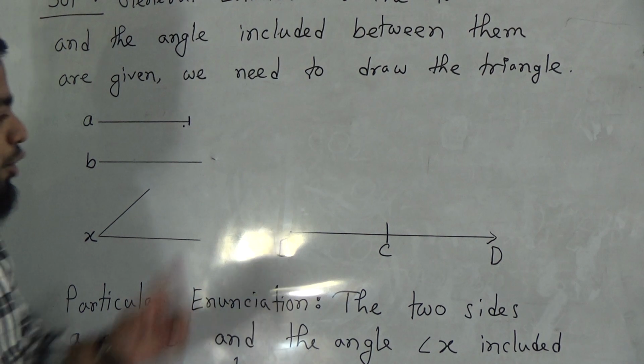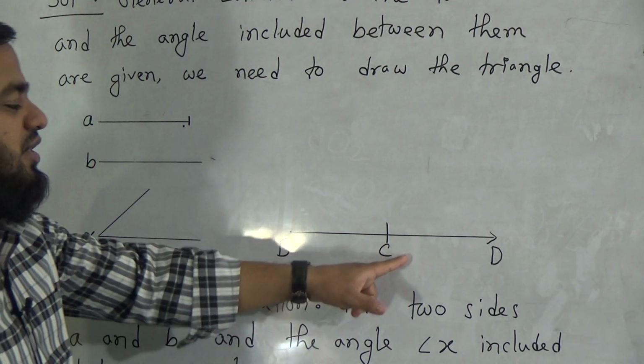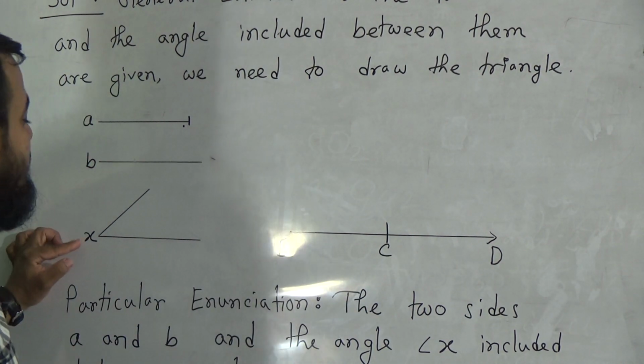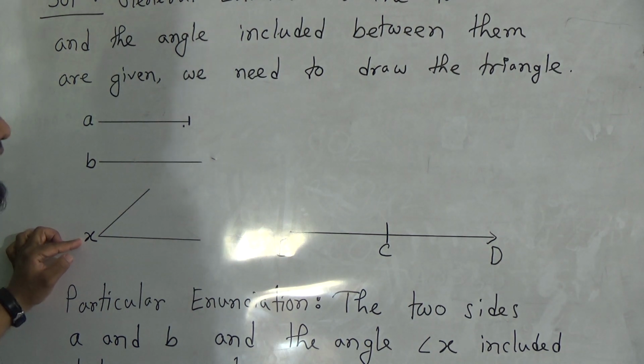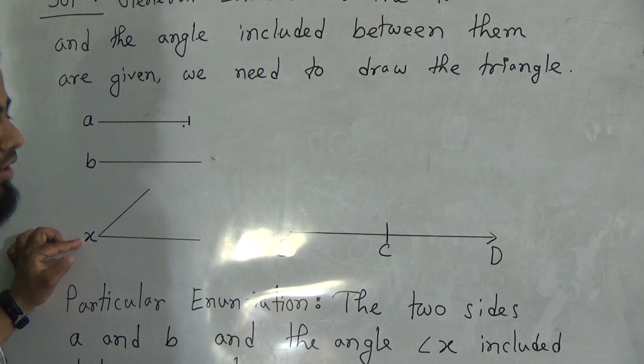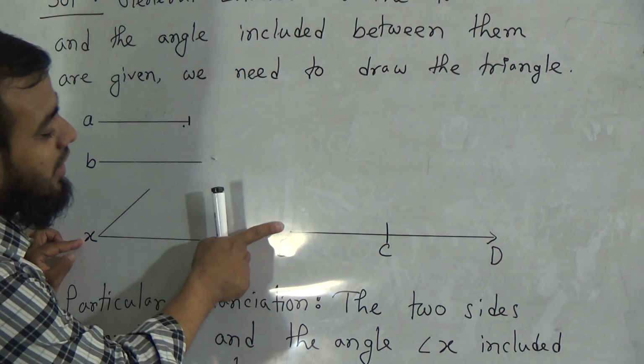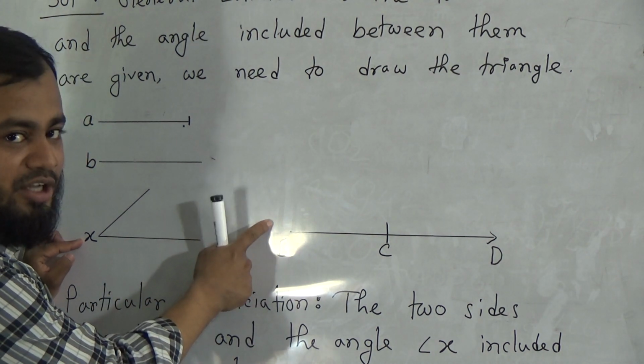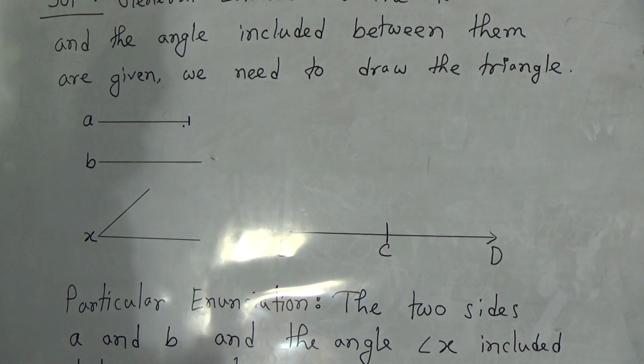Now at the point B or at the point C, we can draw the angle X. In your book the angle is here at the point C. I will construct that angle at the point B, a different way I should solve it.